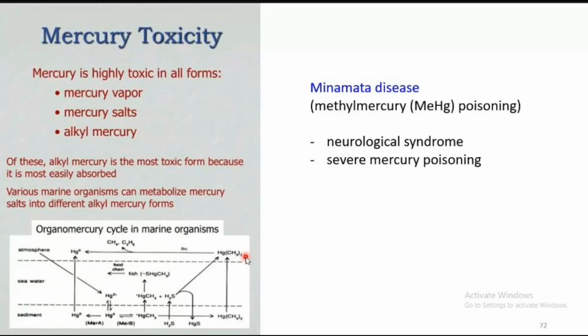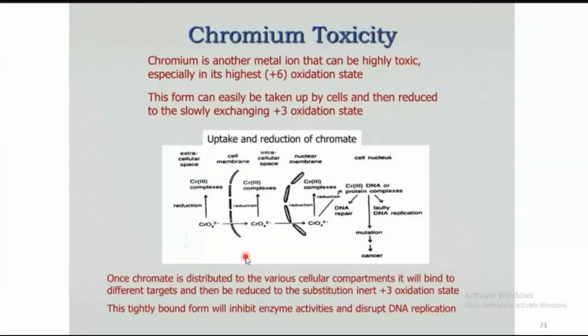This is Minamata disease, which is caused by methyl mercury. It is mainly observed in the coastal areas. The fish containing mercury will enter the human body via food and other processing, so that should be avoided. Disposing of mercury is highly important, because it will totally affect the aquatic system and aquatic life. So while taking seafood, we should be very careful about where it originated. That is the important thing.